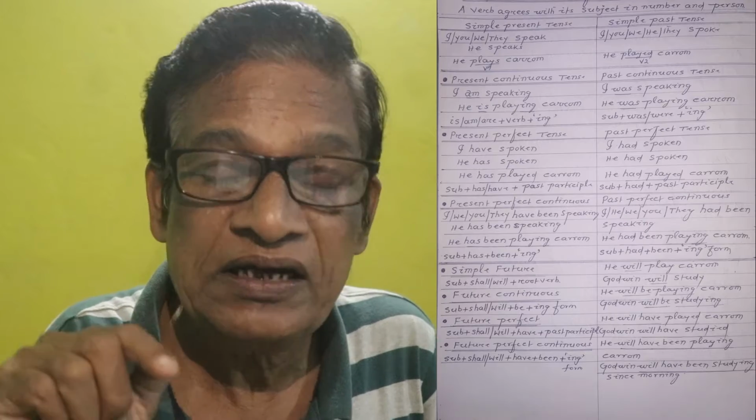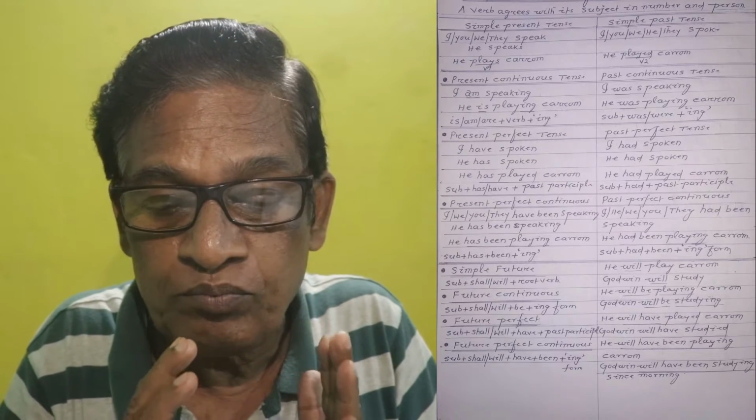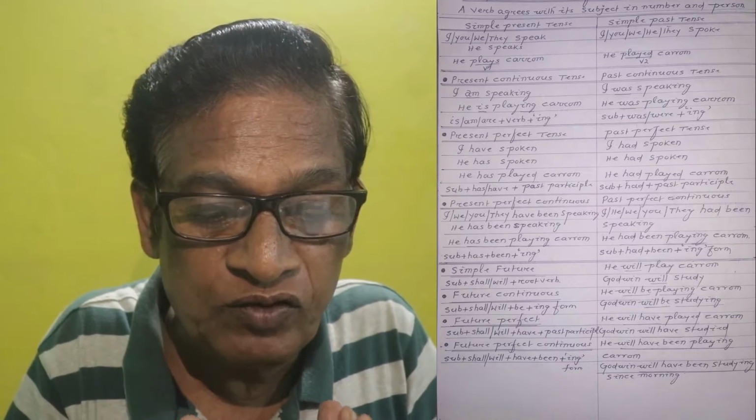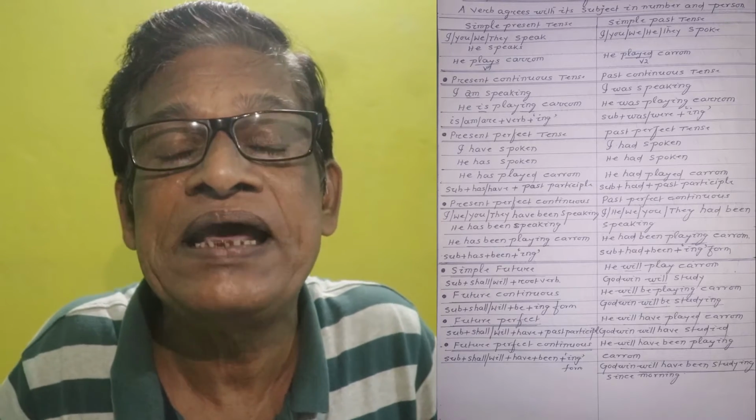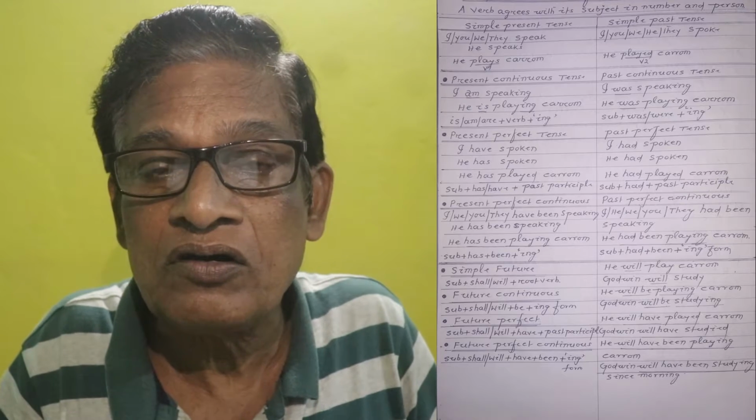And on the other hand, now comes the simple future tense. In simple future, the verb is only the V1 form, the first form of the verb, like subject plus shall or will plus root verb. And simple future is that he will play carom, or Godwin will study.